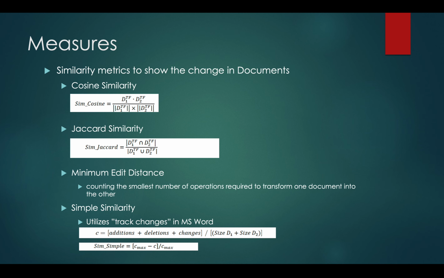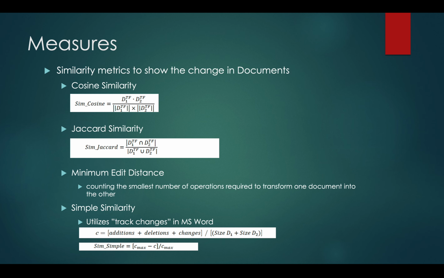I wouldn't say this part of the report uses different models, but it uses different measurements of similarity. The different similarity metrics that they used were cosine similarity and Jaccard similarity, which is very common in textual analysis. And then they used two others which I was not too familiar with, one being minimum edit distance. It counts the smallest number of operations required to transform one document into the other. So say you have hello and hello world. The operation you need to do is add world to the first one. That would be an example of minimum edit distance.